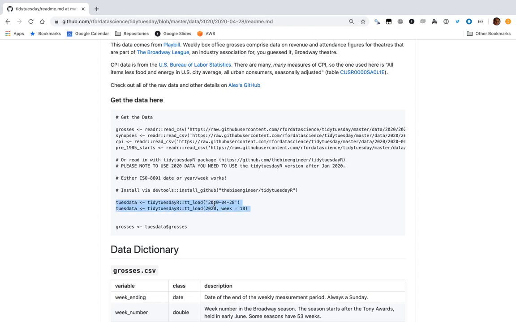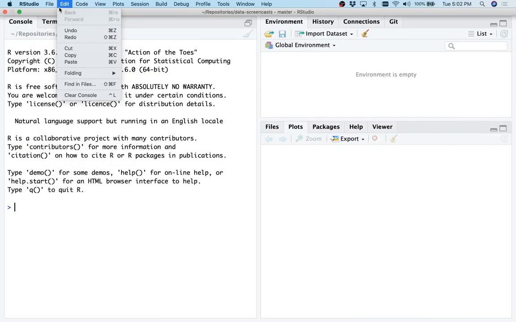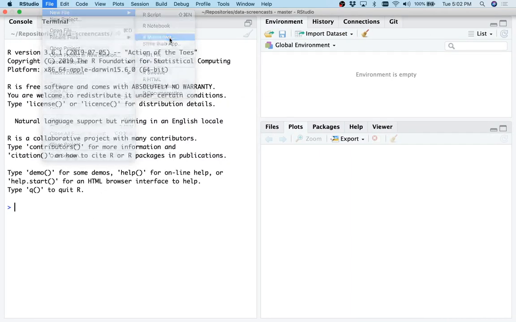All right, there's some data. I like to use the Tidy Tuesday R package. So I'm going to create an RMD and start looking at data.